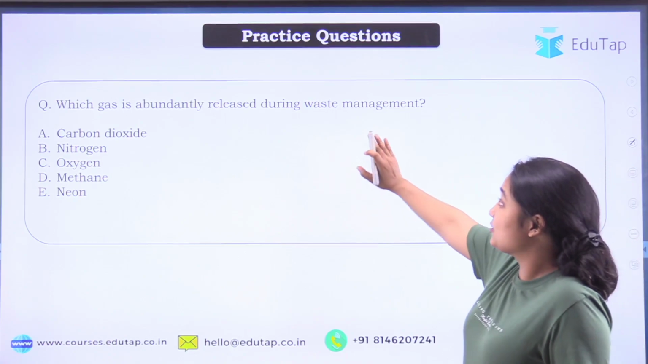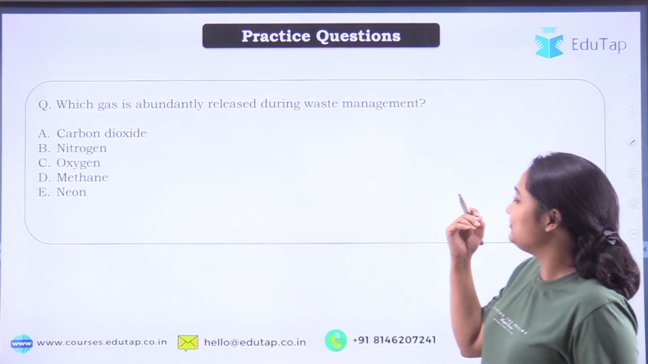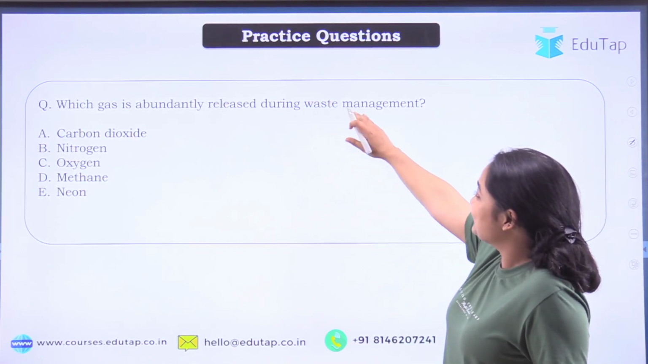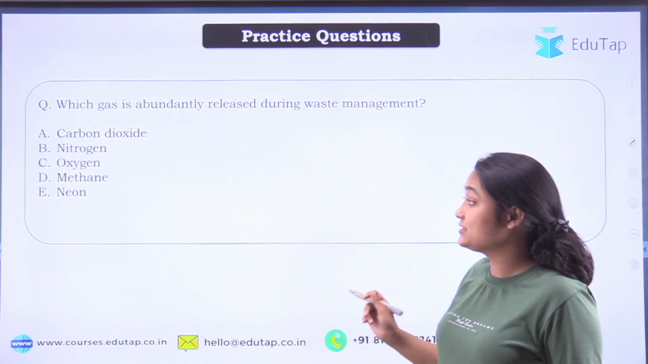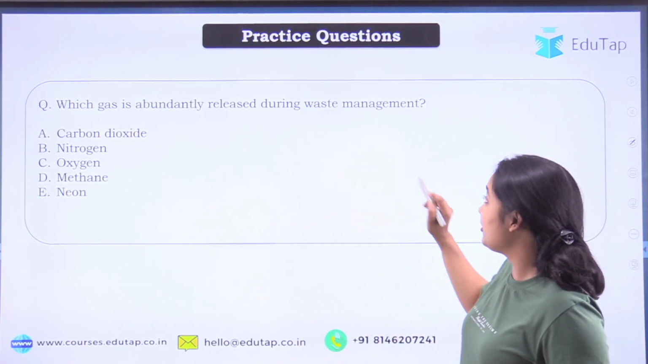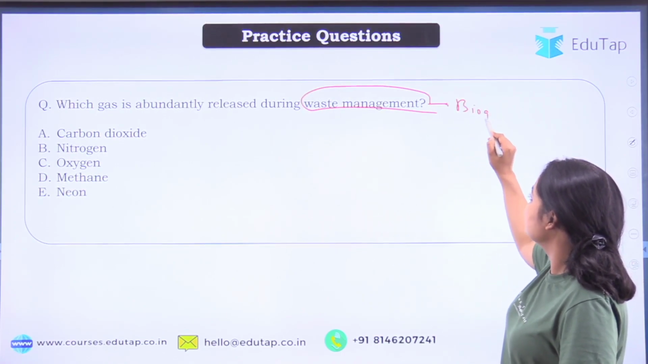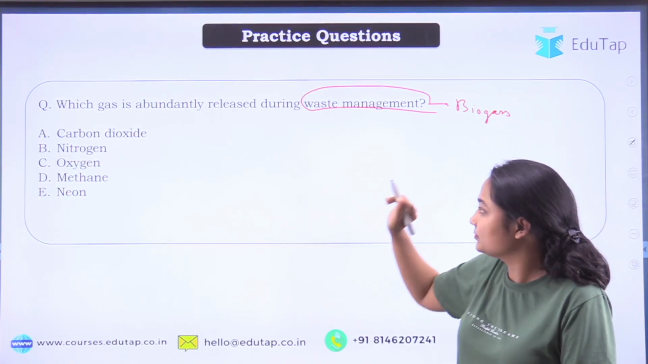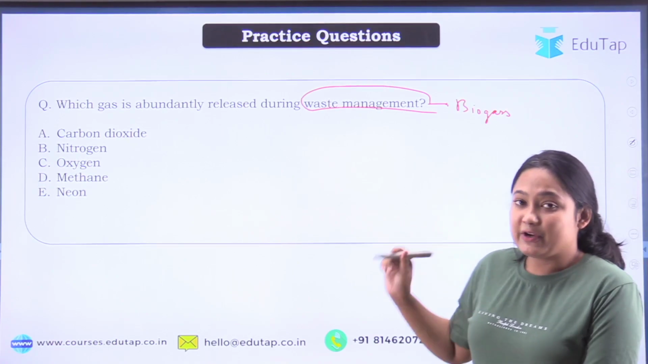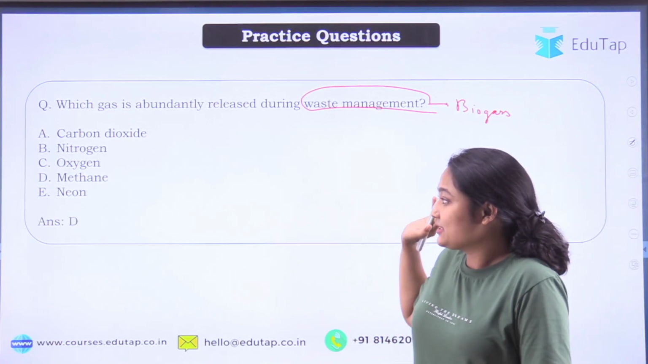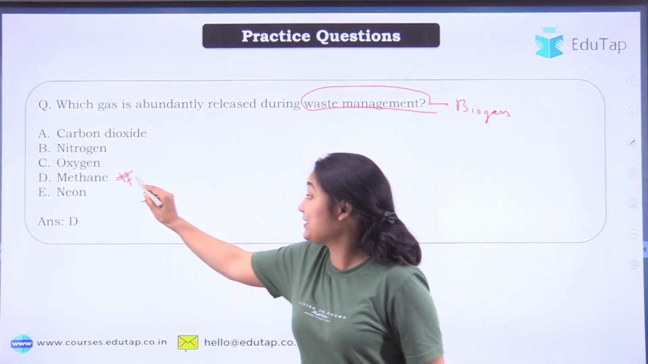Before going, there's a question for you to practice. Which gas is largely released during waste management? Your options are carbon dioxide, nitrogen, oxygen, methane, and neon. We have discussed this. We all know about waste management. Here we are talking about biogas production. You'll have to tell the answer. Try to attempt it. It's quite easy. And the correct answer will be, of course, methane. That is 55% too.